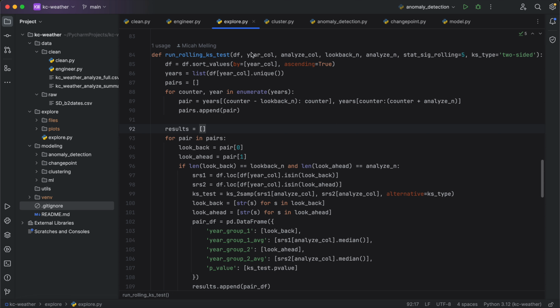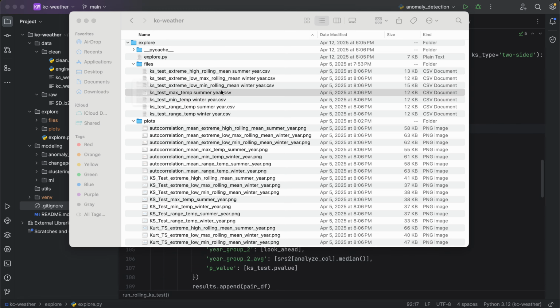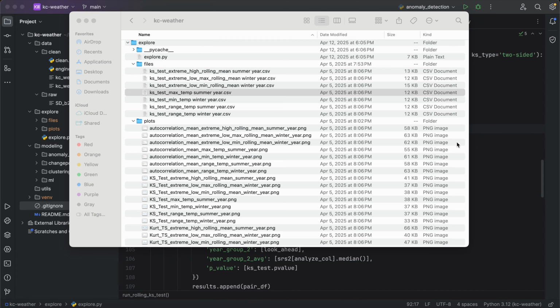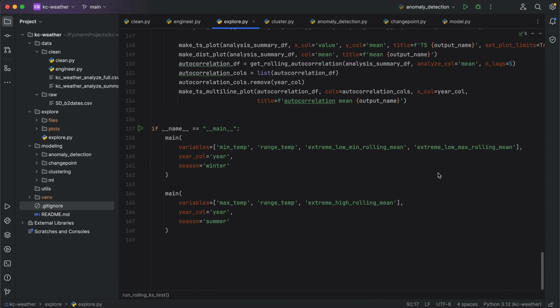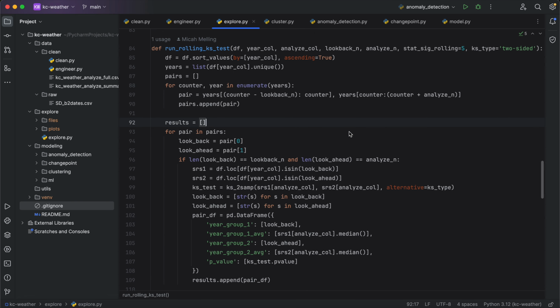So what I would encourage you to do is take a look at this function here. It's written pretty generally, and so we can definitely adjust this as needed. One of the things that I like about how this is set up is that we're doing 5 years against 1 year. We could do 5 years against 5 years, 3 years against 3 years, 5 years against 2 years. So this is set up in such a way where we can vary this quite a bit, and then do some interesting things with it, I think.